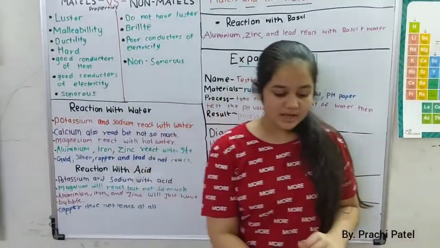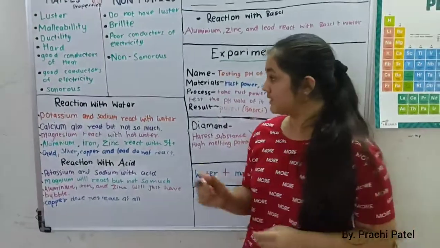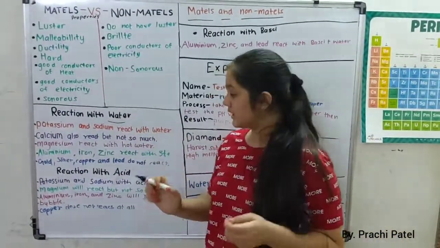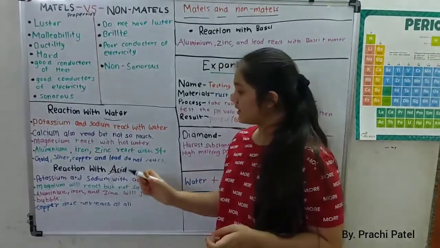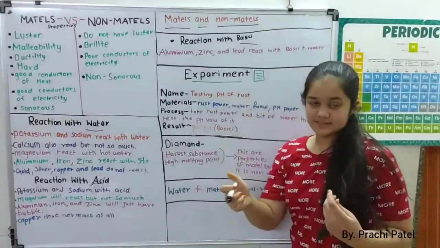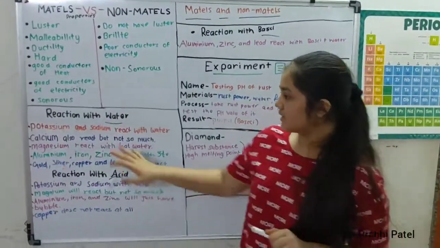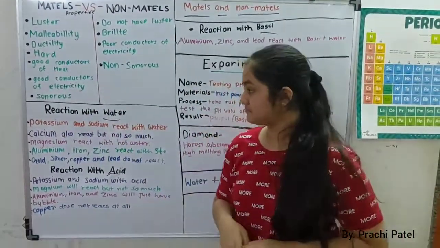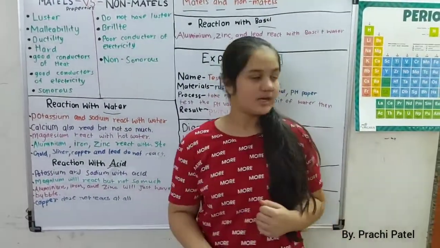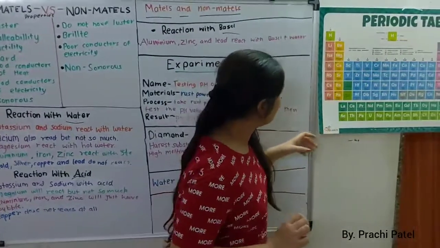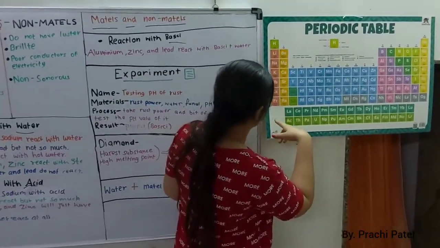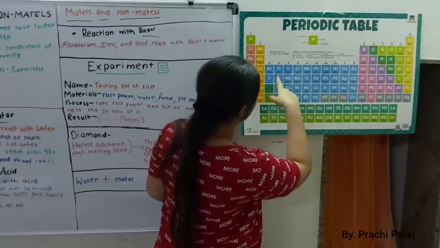Now, I am going to show the reaction of metals with water, the reaction of metals with acid, and the reaction of metals with bases. So, let's start with the reaction with water. Potassium and sodium react with water. I'm going to show you potassium and sodium over here.